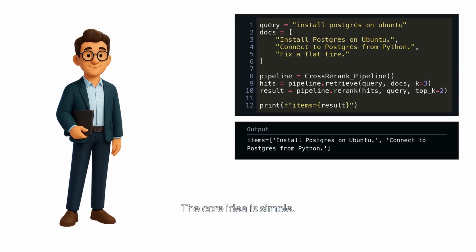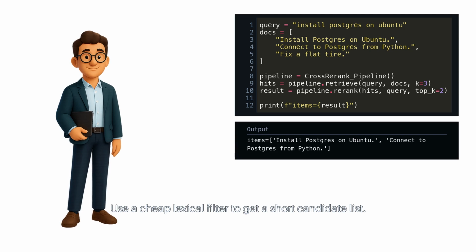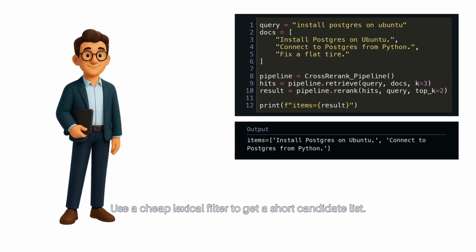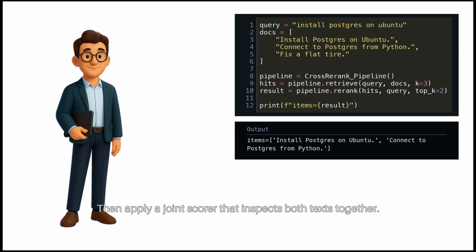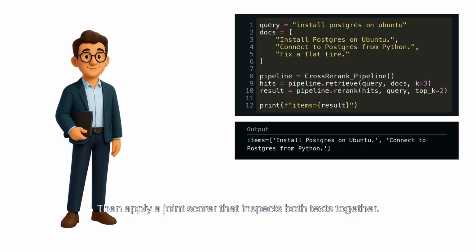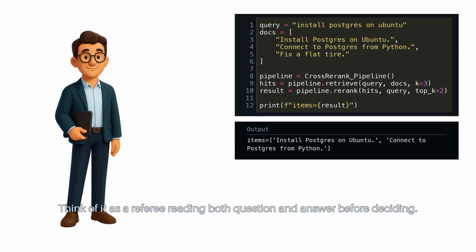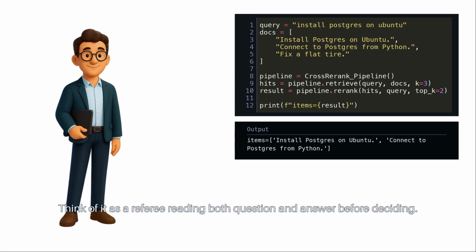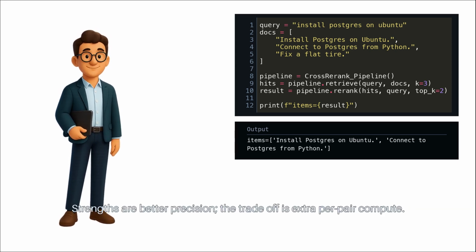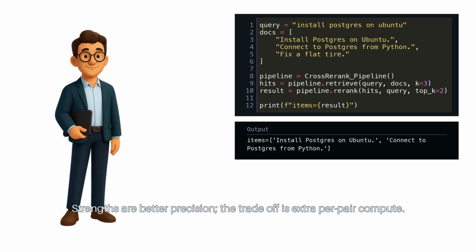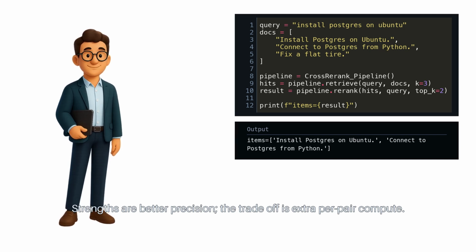The core idea is simple. Use a cheap lexical filter to get a short candidate list. Then, apply a joint scorer that inspects both texts together. Think of it as a referee reading both question and answer before deciding. Strengths are better precision. The trade-off is extra per pair compute.